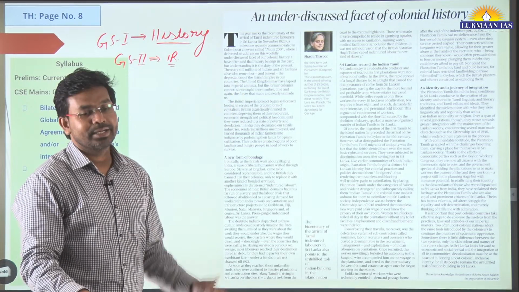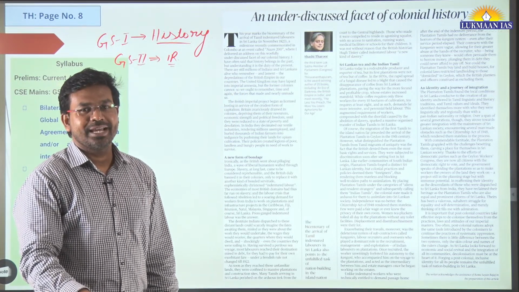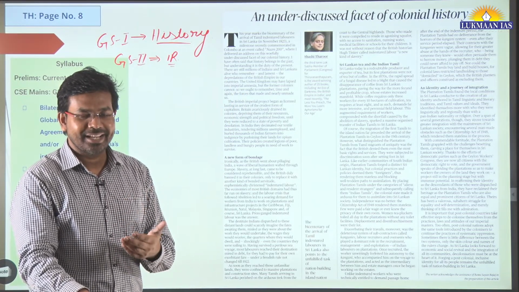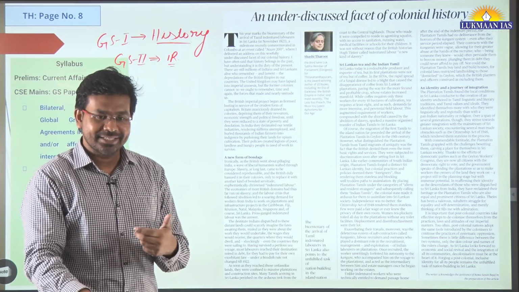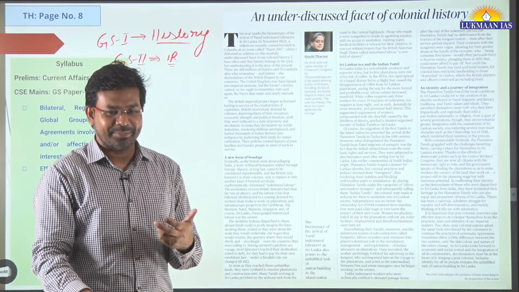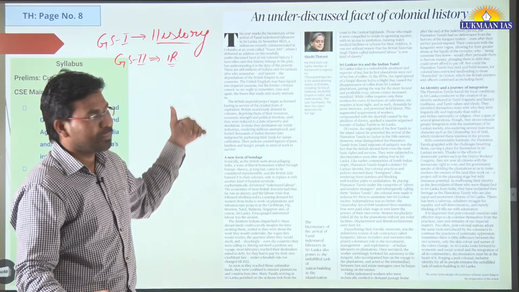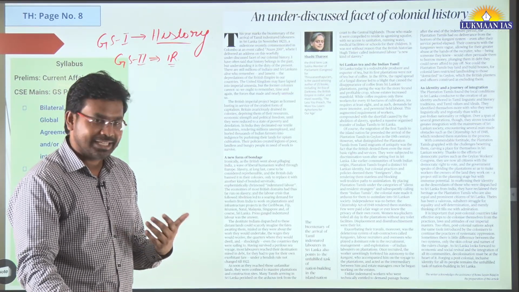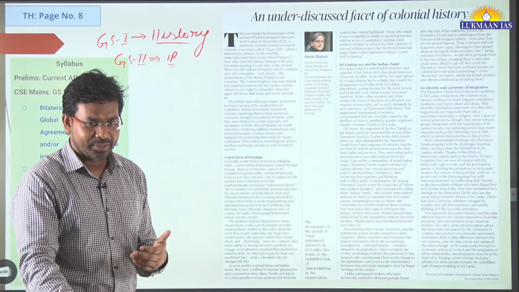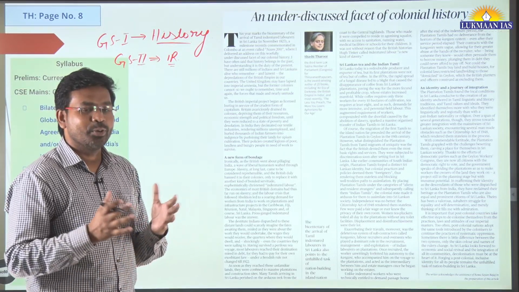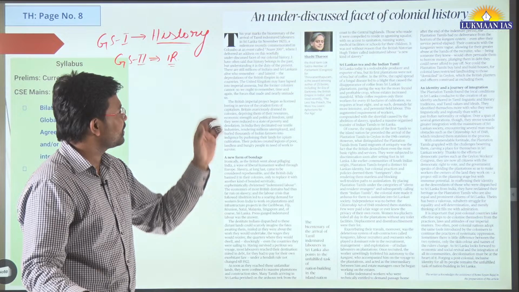This topic has been written by Mr. Shashi Tharoor. As we all know, he is a parliamentarian and he is a person who is bestowed with one of the best vocabularies that any Indian can have. So the words that he writes, many times people find it difficult to understand them. But the thing is, he has a very good command over English, right? So this is the thing.